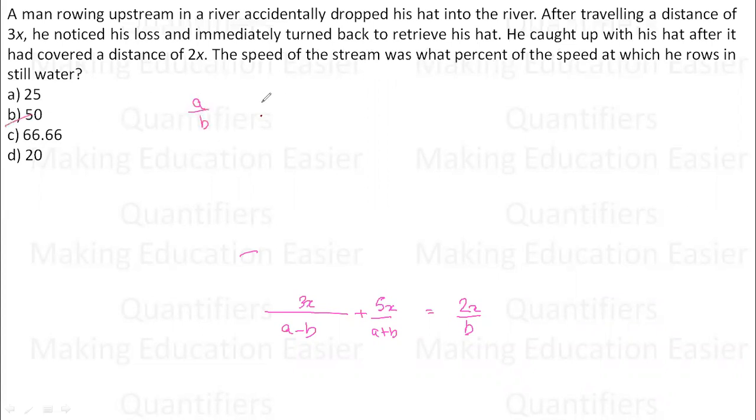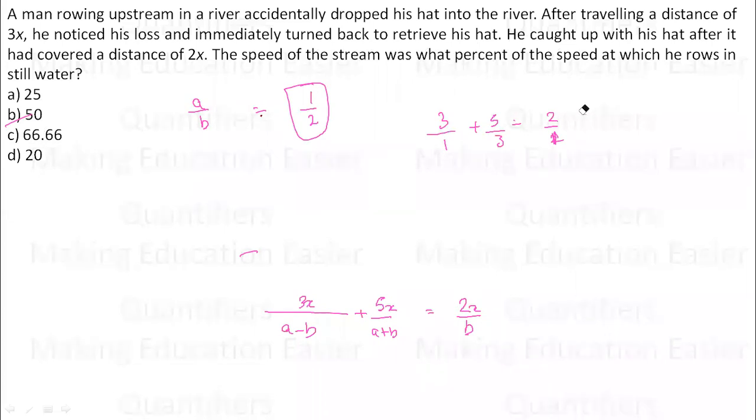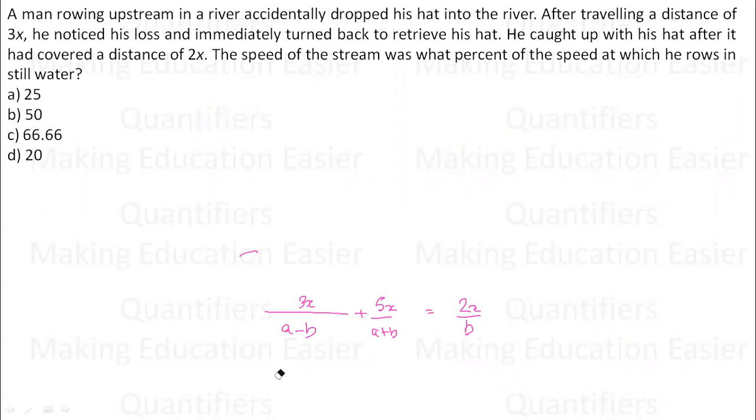So let me pick the second option. Let's say if I am saying 50%, then it is half. So A is 2, B is 1. Is it satisfying? 3 upon 2 minus 1 plus 5 upon 2 plus 1. It is not satisfying at all. It is 3 plus something, not 2 upon 1. Let's use the first option. In the first option I have 25%, or I can say 1 by 4. If I use this, 3 upon